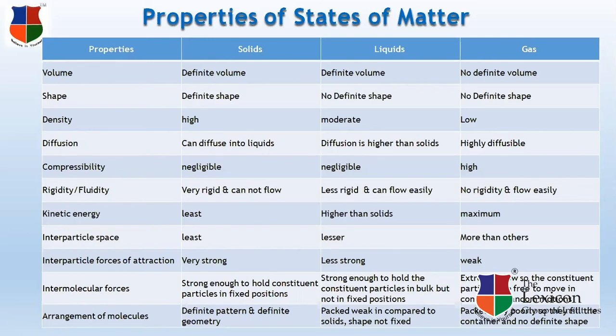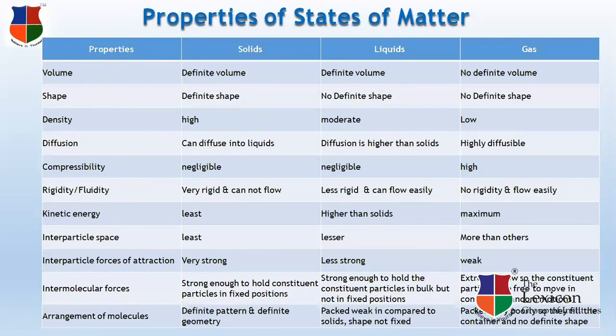In liquids, the forces are strong enough to hold the constituent particles in bulk but not in fixed positions. In gases, the intermolecular force of attraction is extremely low, so the constituent particles are free to move in continuous random motion.